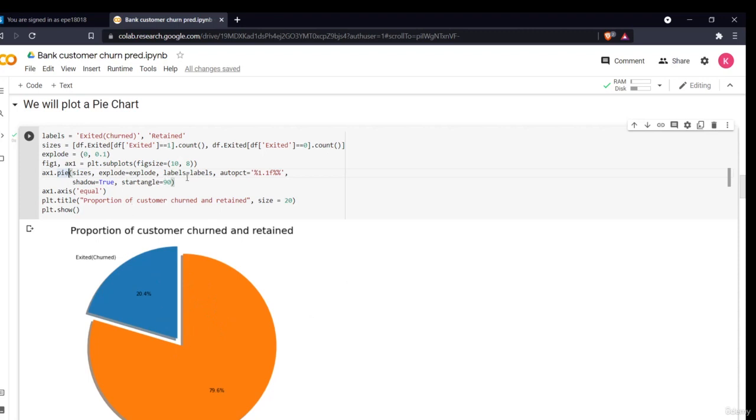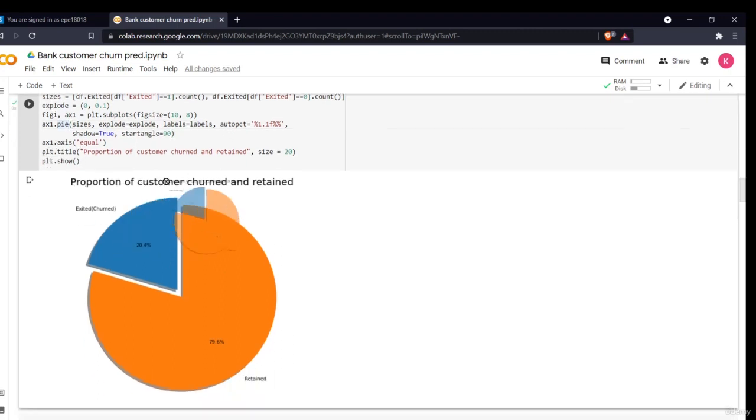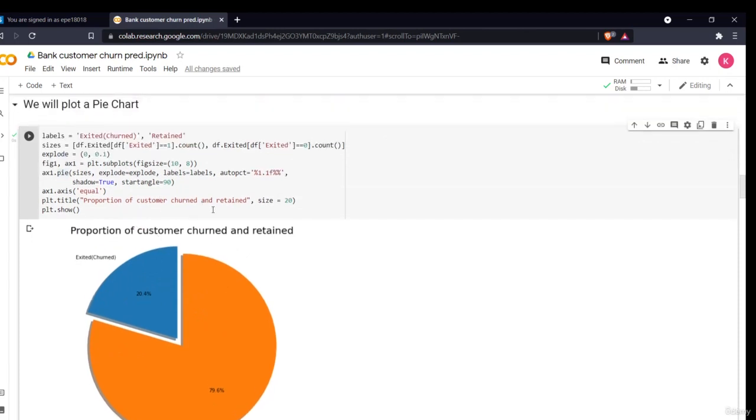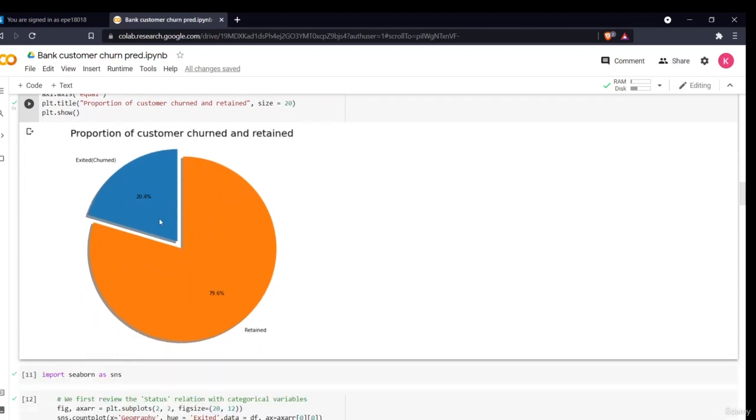Explode is the one, then labels, then this is the percent, like how it will get distributed. Shadow is true. This is basically a start angle. These are basically the visualization effects which are used. The axis is equal, and this is the title which I have given. Then finally I am showing my chart. This size is 20, the size of the title, how I want it. So this is a very simple command for writing a pie chart. Now we see that around 20% have churned and 80% have retained. So the churn percent is quite low.